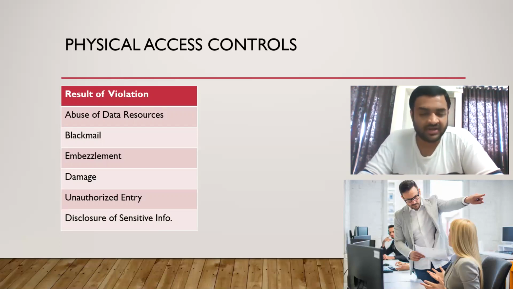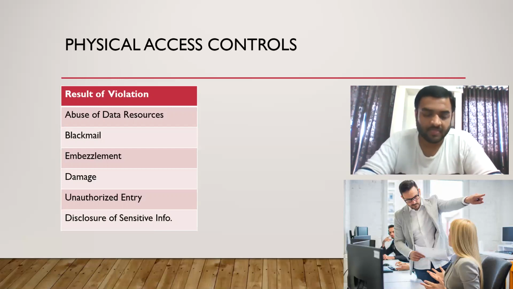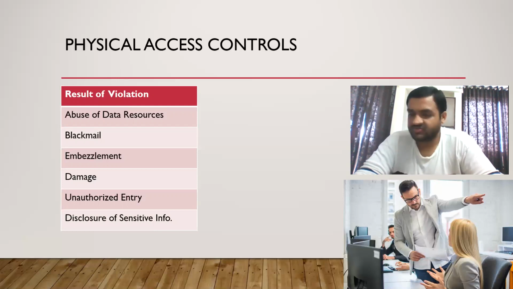Okay, it can be printer, laptop, anything, any expensive software, and we will embezzle it. Then damage. We will take a bucket of water and we will straight away go into the server room and we will throw that water on the server. That is damage. Okay. Just because we want to do it, we will do it. After that, unauthorized entry.